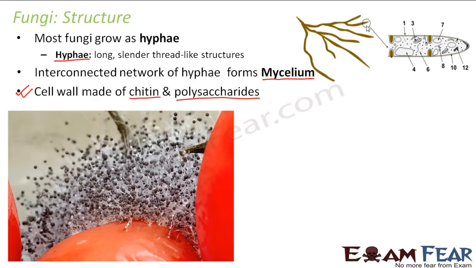Now, what is there inside the hyphae? Inside the hyphae we have a normal cell structure. Inside the hyphae there are nothing but cells. The cell will again have cytoplasm and the different cell organelles, so everything will be there. This is a magnified image of the internal structure of the hyphae.